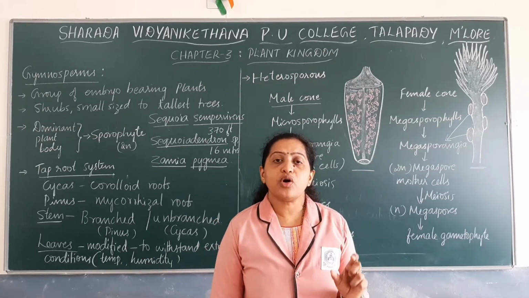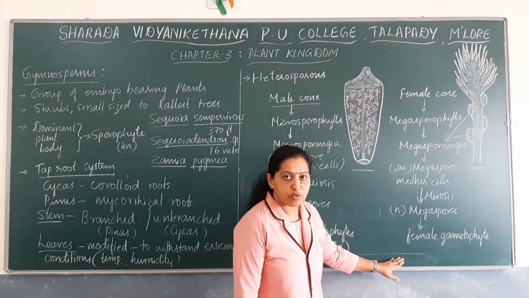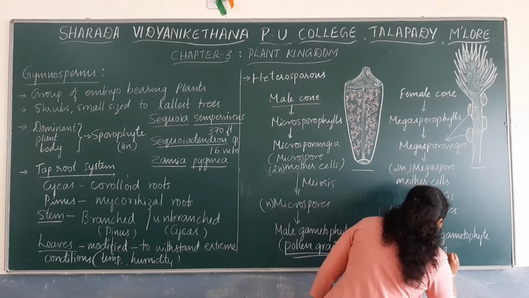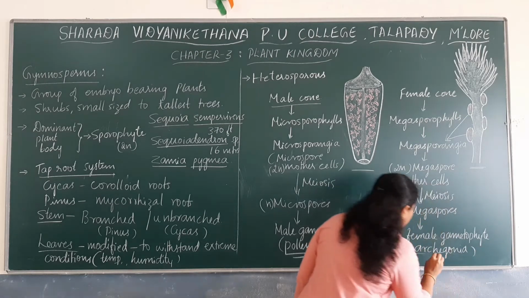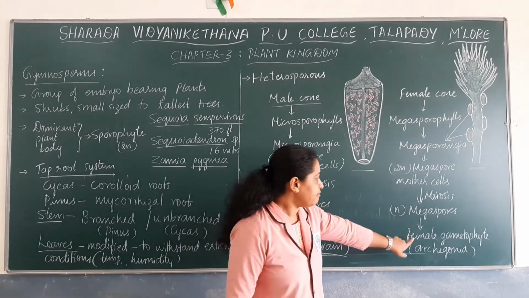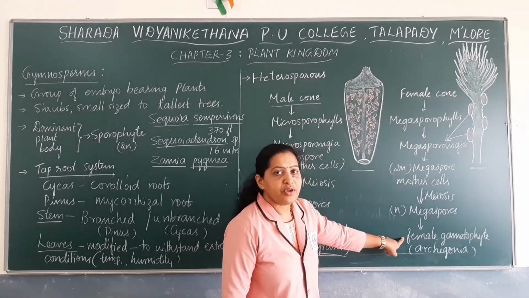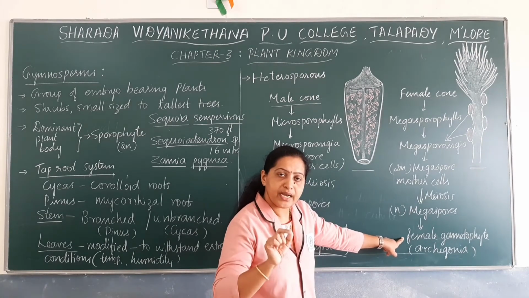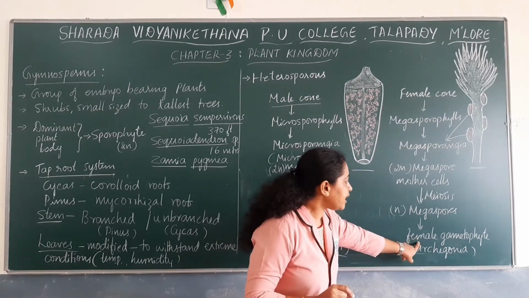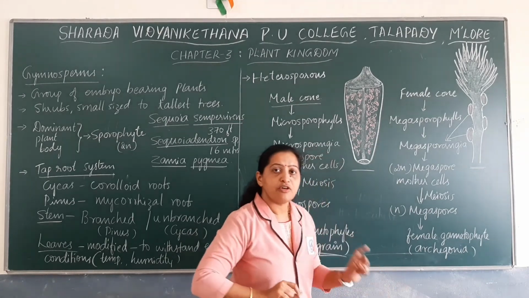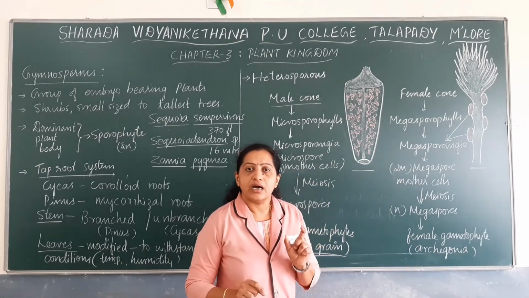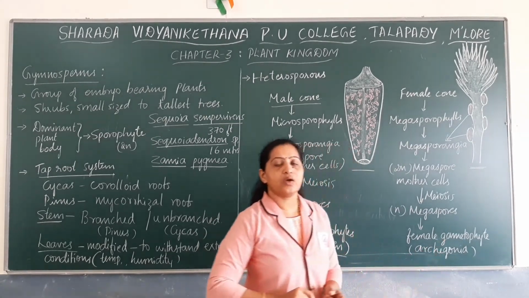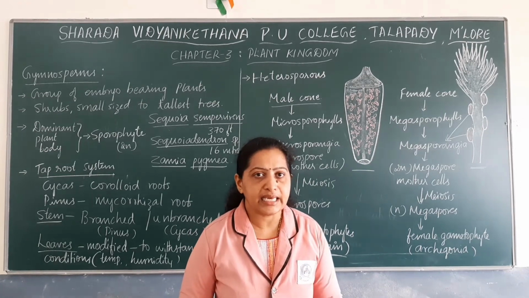The female sex organ formed in gymnosperms is the archegonium. The female gametophyte is not free living; it is dependent on the sporophyte, and it produces a few archegonia. Inside the archegonia, the female gamete, that is the egg cell, is formed.